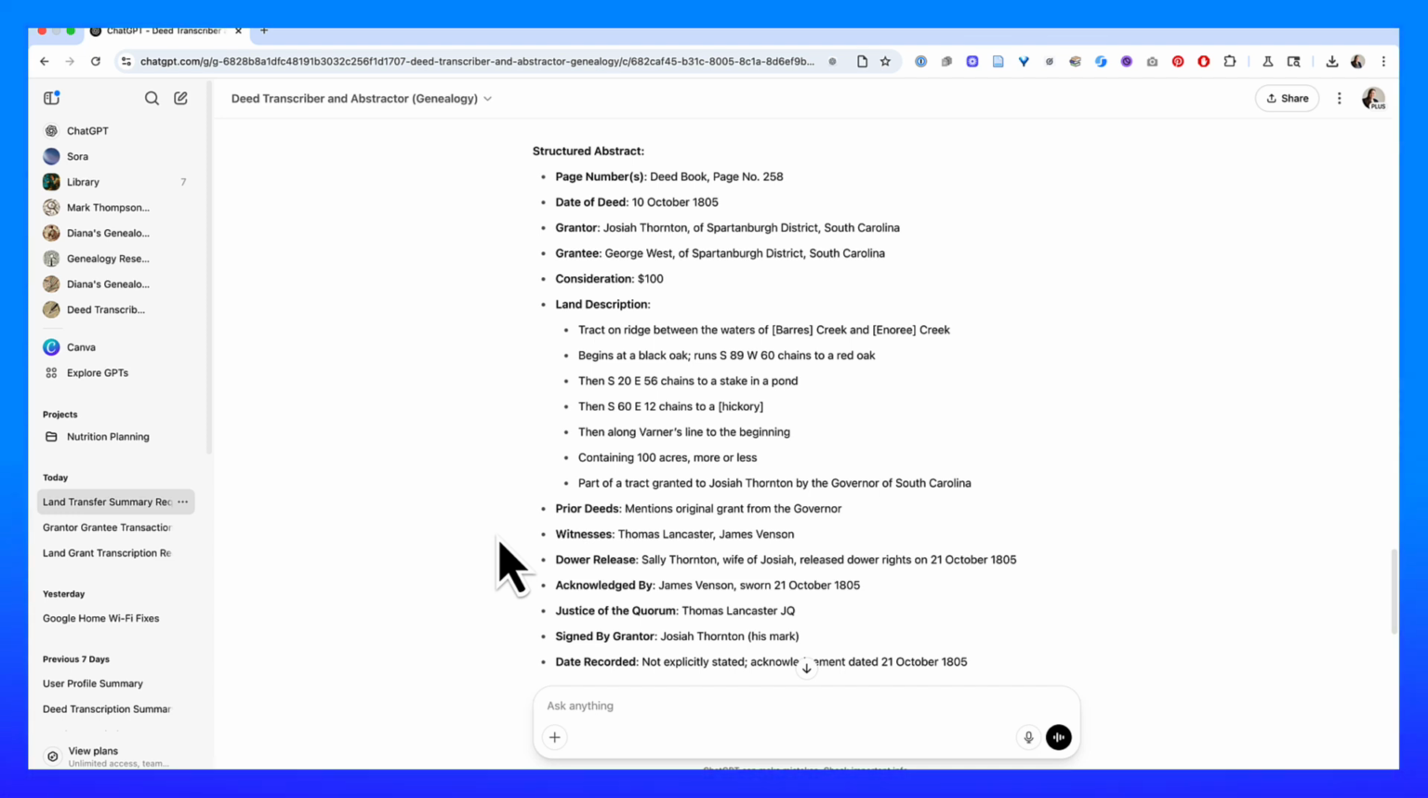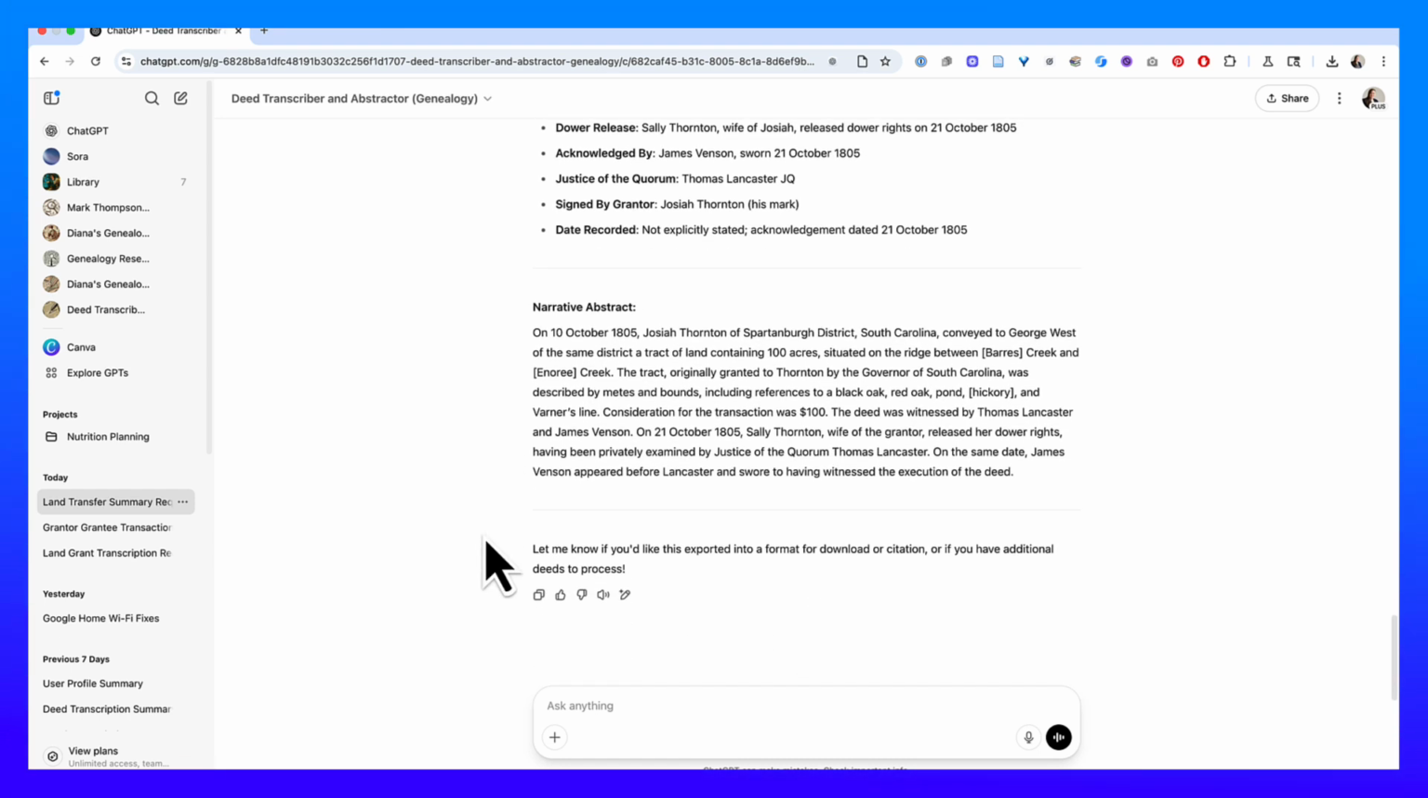Neither one might be exactly what you want as a genealogist, but I made this for me. So you guys feel free to write in. If you want a certain abstract format, feel free to contact me, and I will see what I can do. And so far, this looks good. There's the land description. He even puts the meets and bounds. So see, I could probably do something with this later.